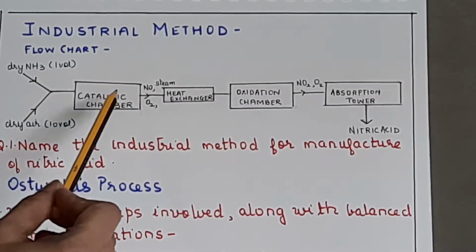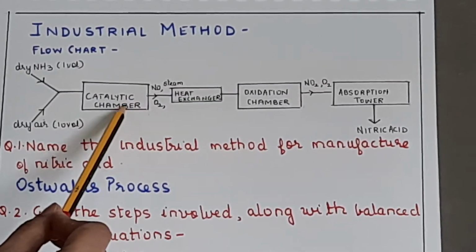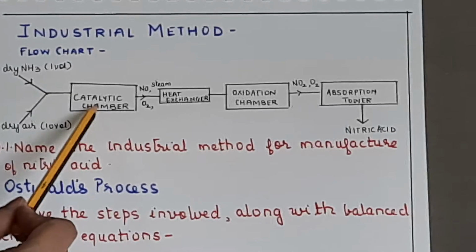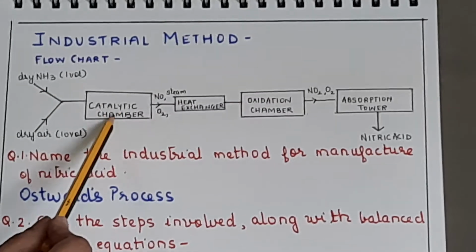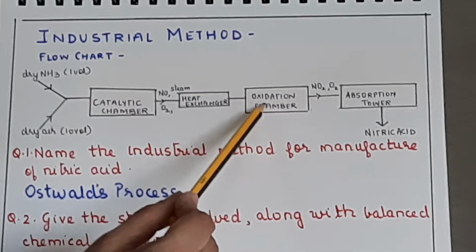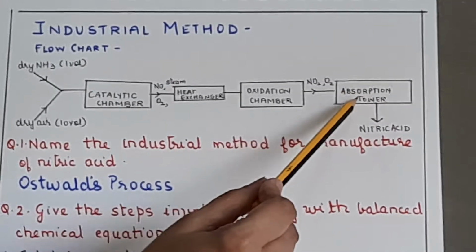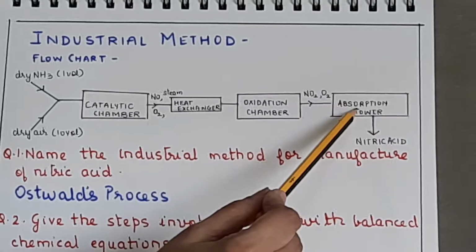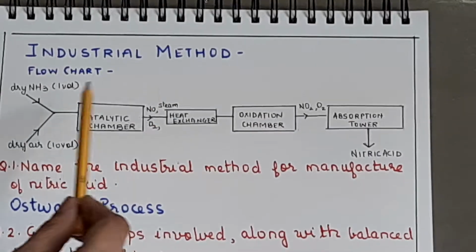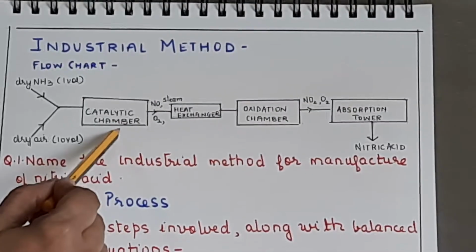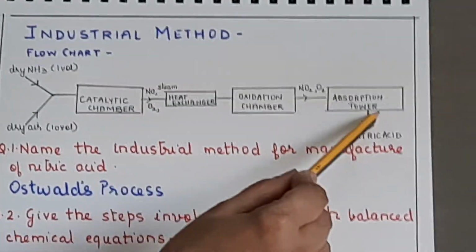So the product of the catalytic chamber is nitric oxide. If you remember, this step is the catalytic oxidation of ammonia. In the ammonia chapter we have done this. Catalytic oxidation of ammonia will form nitric oxide. That nitric oxide will get converted in the oxidation chamber to nitrogen dioxide, and in the absorption tower the nitrogen dioxide, oxygen, and a spray of water will ultimately form nitric acid. Okay, so the industrial method consists of a catalytic chamber, heat exchanger and cooling coils, oxidation chamber and absorption tower.